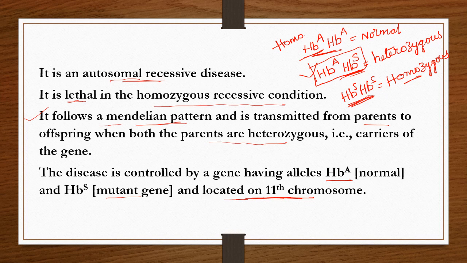If it is present in heterozygous condition, the parents are normal. So the offspring get this disease when both the parents are in heterozygous condition. That means the parents are in this condition. We will discuss how it is transferred to the offspring in the later slides.